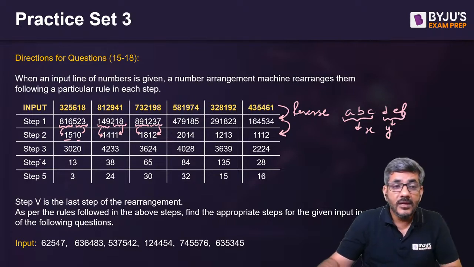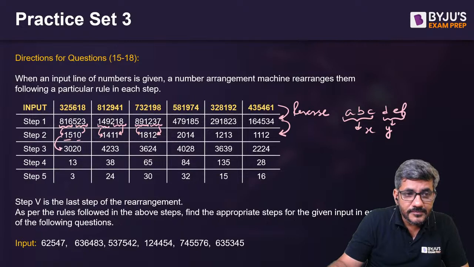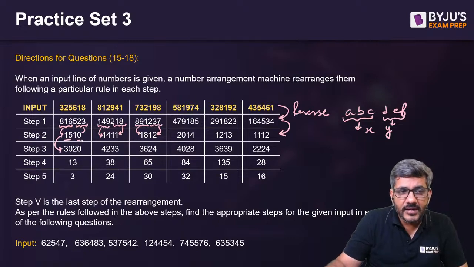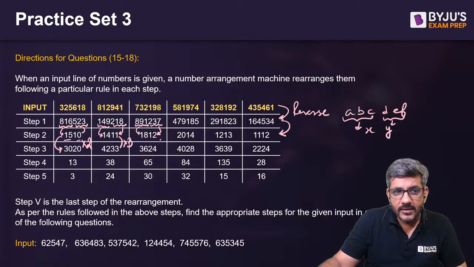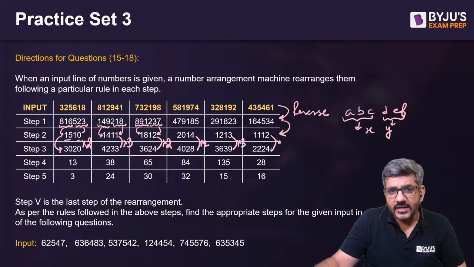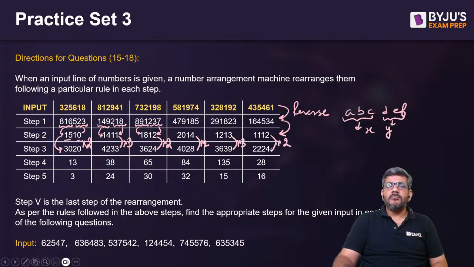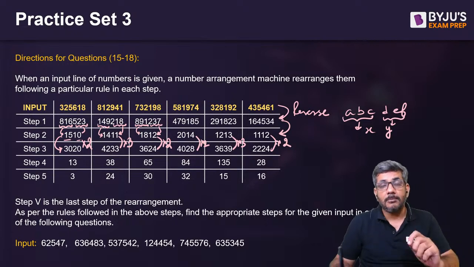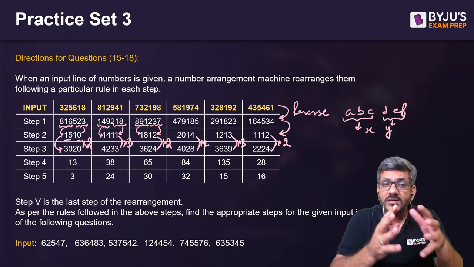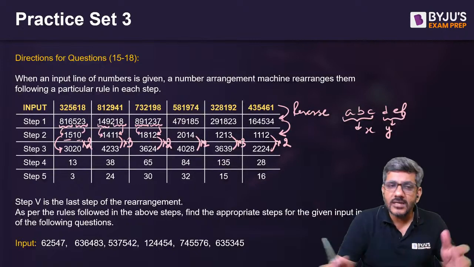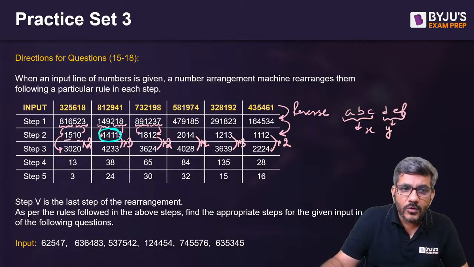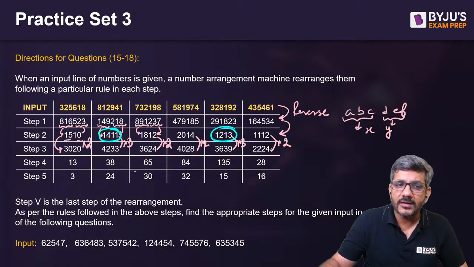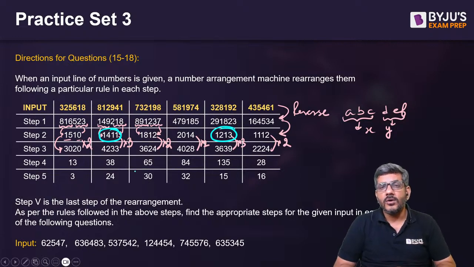What next? यहां से यहां अगर मैं देख रहा हूं, 1510 has been doubled, but 1411 has been tripled. 1812 is doubled. This is again doubled. This is tripled. And this is again doubled. So some of the numbers are doubled and some of the numbers are tripled. But what is the difference between those kind of numbers which are tripled? 1411 and 1213 are tripled. All others are doubled. What is so special?